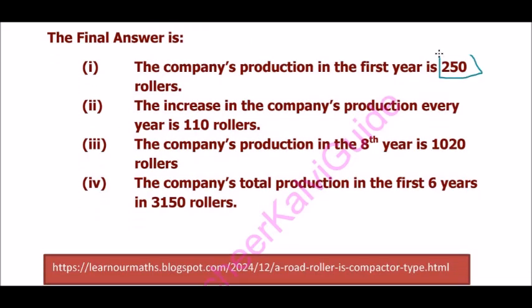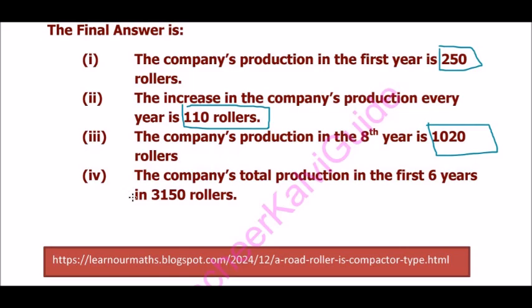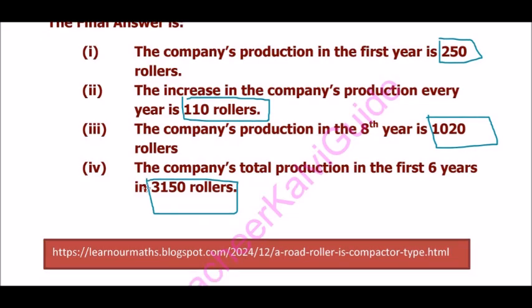The increase in the company's production every year is 110. The company's production in the eighth year is 1020. And the company's total production in the first 6 years is 3150.